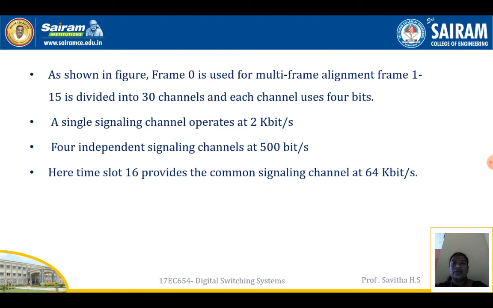As shown in the figure, frame 0 is used for multi-frame alignment. Frames 1 to 15 are divided among 30 channels and each channel uses 4 bits. A single signaling channel operates at 2 kilobits per second. 4 independent signaling channels operate at 500 bits per second. Here, time slot 16 provides the common signaling channel at 64 kilobits per second.